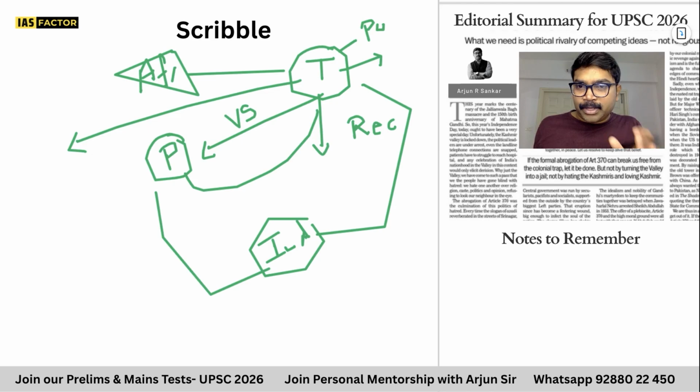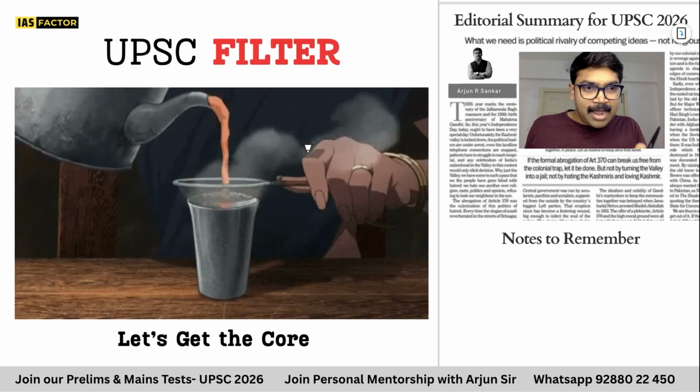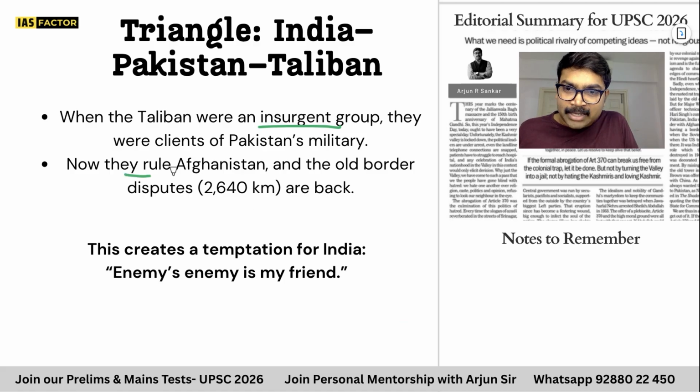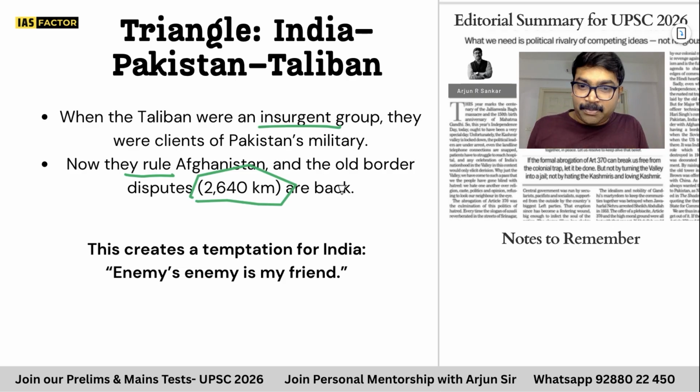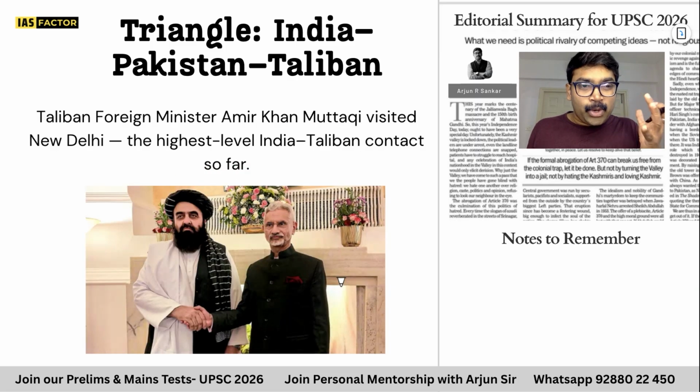Now let's quickly understand the points, and for the perspective, let's apply the filter and get the most important core content. Let's go. The Taliban was basically an insurgent group. Point number one. Now they have a problem with the old border dispute. Pakistan versus Afghanistan, the 2,640 kilometer border is now in dispute. The enemy's enemy is a friend. Afghanistan's enemy is Pakistan. India's enemy is Pakistan. So both of us share a common enemy. We become friends. This is the attitude that the government might show in diplomacy.